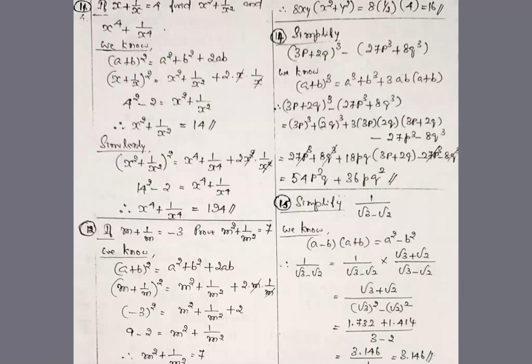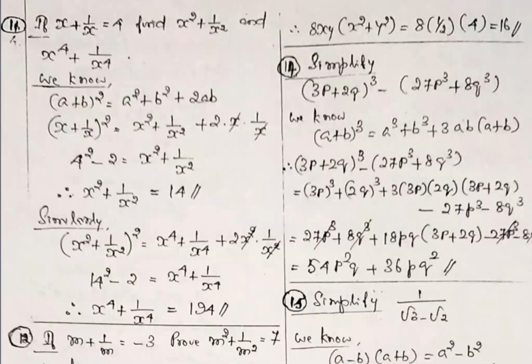Then go to problem number 11. If x plus 1 by x is equal to 4, find x square plus 1 by x square and x power 4 plus 1 by x power 4. Same idea, the previous problem's idea only. Recall the formula: A plus B the whole square is equal to A square plus B square plus 2AB. This is very, very important.